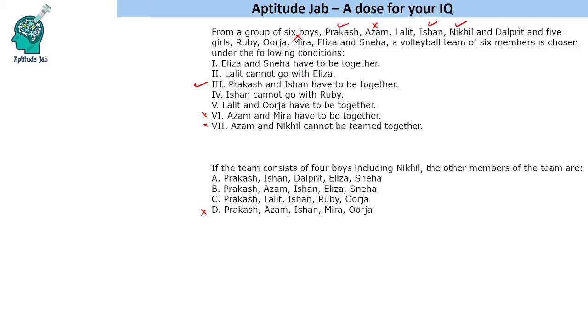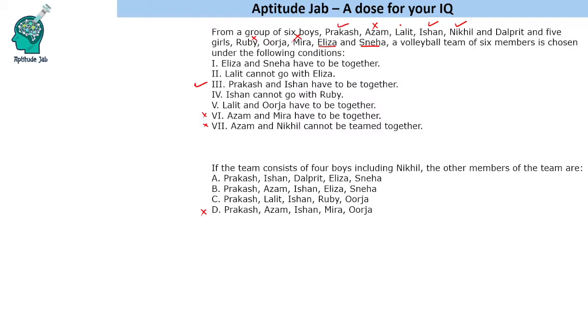So Prakash and Ishan will be selected. So we've selected 3 boys. Now Ishan cannot go with Ruby, so Ruby will not be selected. Okay. Now we are left with Lalit and Dalpreet. If I pick Lalit, then Eliza and Sneha cannot be selected. If I pick Lalit in this team, Eliza and Sneha will not be selected, because Lalit cannot go with Eliza and Eliza and Sneha have to be together.